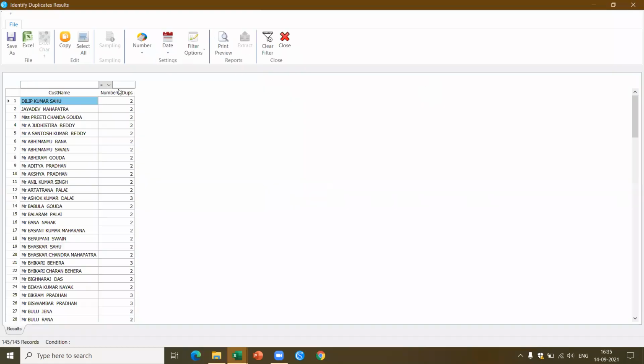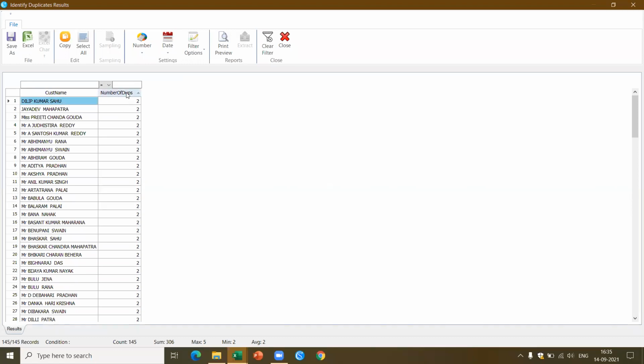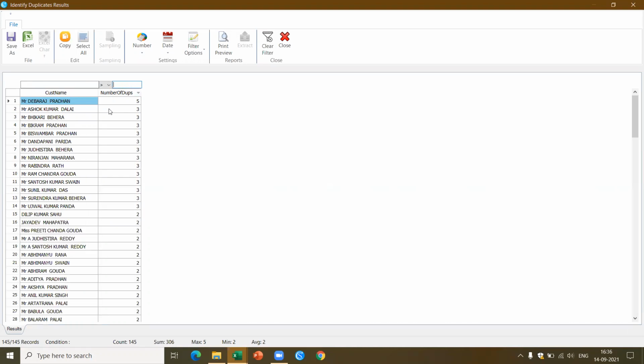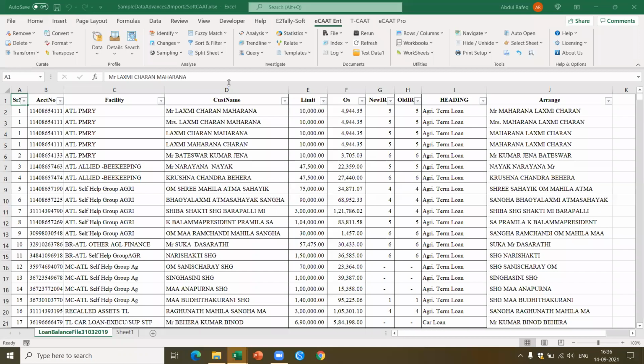Now if you see here, I want to sort this. So you find here the maximum number of times the loan has been given is 5 times, and this is the loan which has been given to this party. Now I would like to pick up all the parties whose loan has been given more than once. So I say greater than 1, I'll be able to pick up this particular number. In this case, all these parties have got more than 1 loan. Let's say I pick up 2, I see there are 14 parties who have been given more than 2 loans. This is how I can do the analysis based on the loans which have been granted.